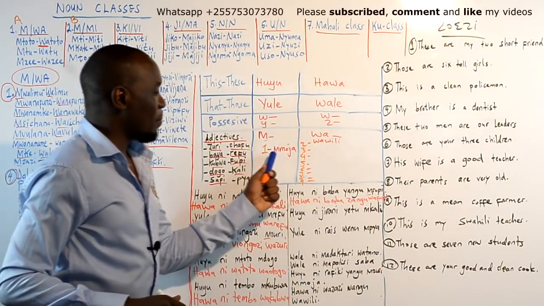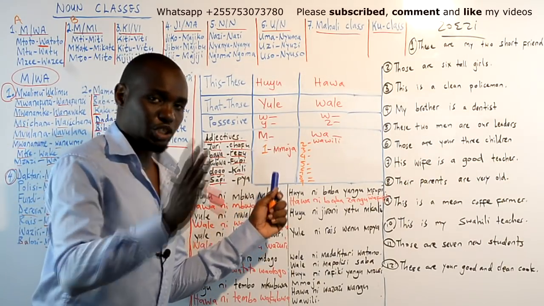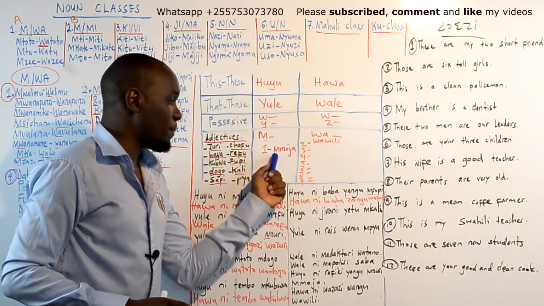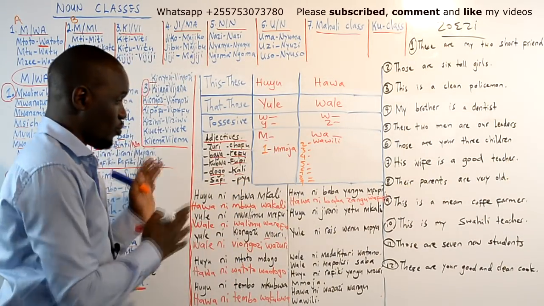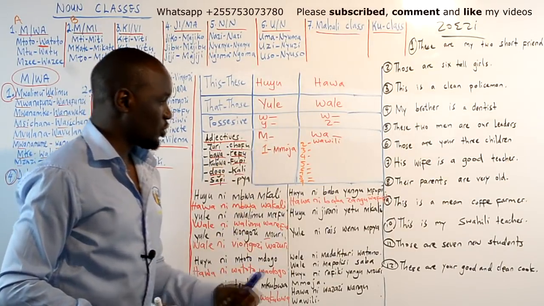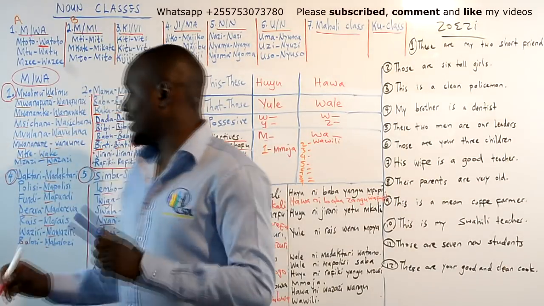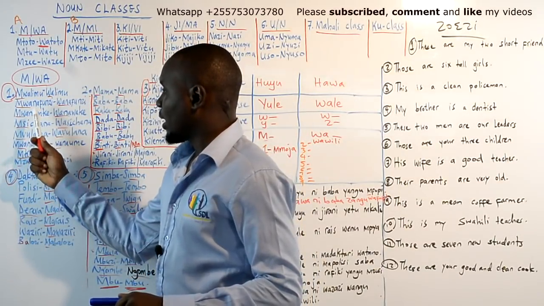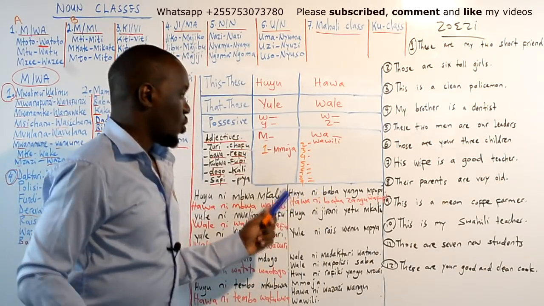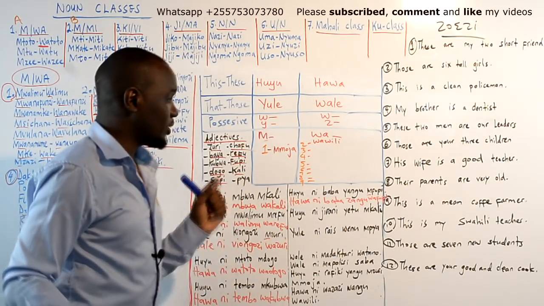Okay, so moja is for this class. Every time you say one teacher, you say mwalimu mmoja, because it's the adjective for this class. And 2 teachers will be walimu wawili.